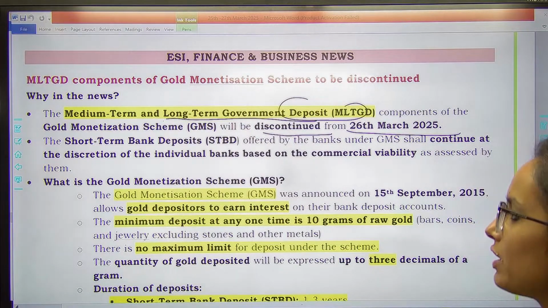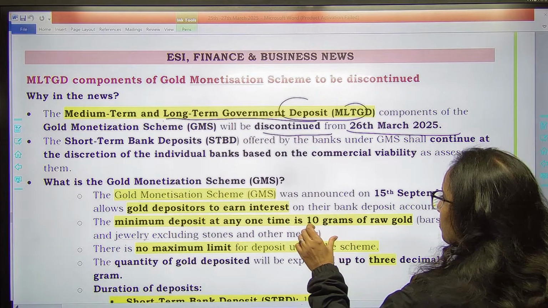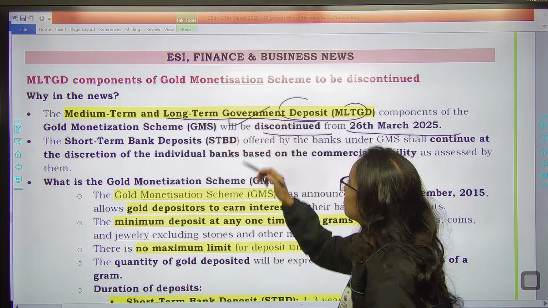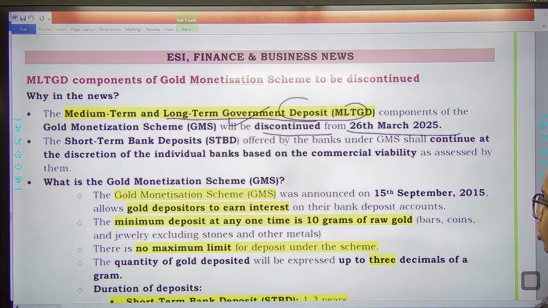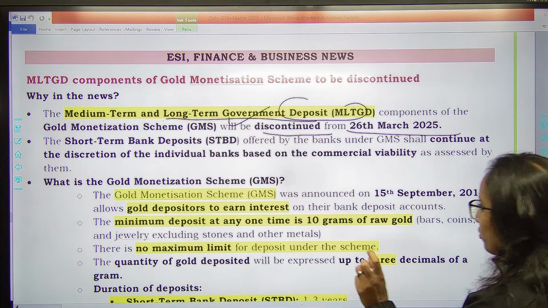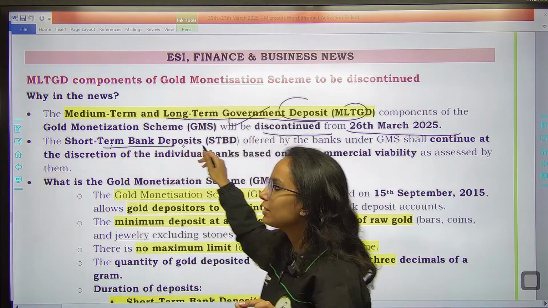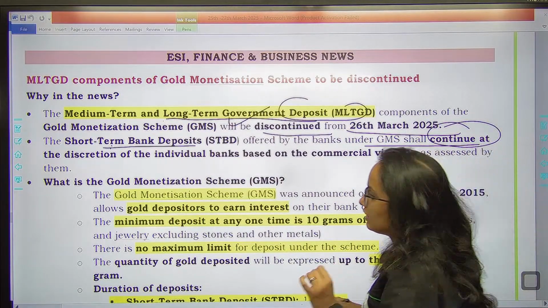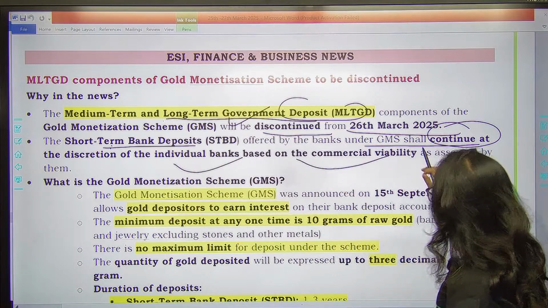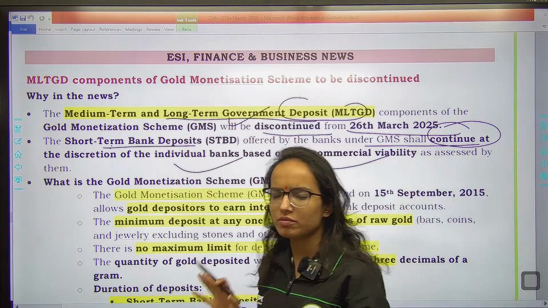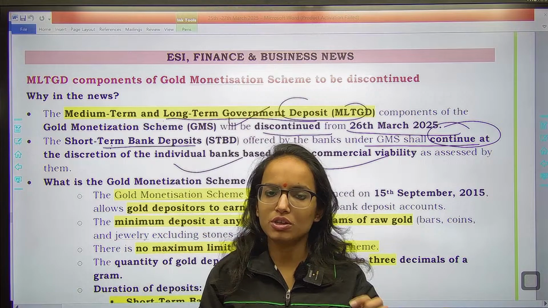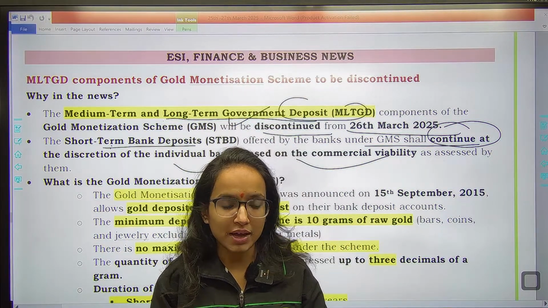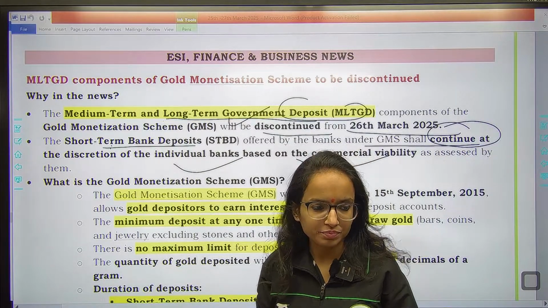So from 26th March 2025, which component, remember, not the entire scheme but the medium term as well as the long term government deposit component. So medium and long term is being talked about here. What about the short term bank deposits? The short term bank deposits will also continue, remember, at the discretion of the individual banks based on the commercial viability. It's on the discretion of the banks. If they want to continue the short term component of it, it can be continued. It is on the discretion of the bank if that option is viable, right?